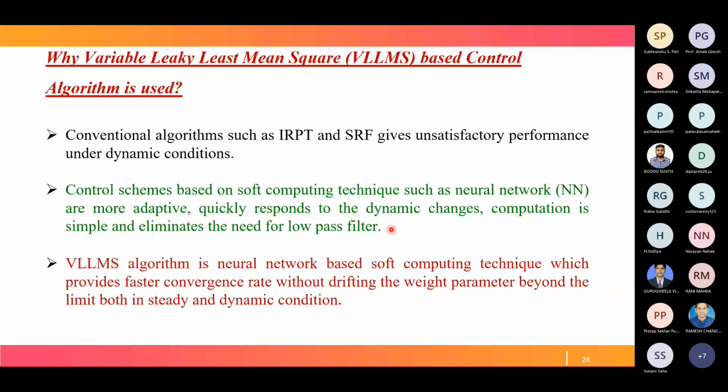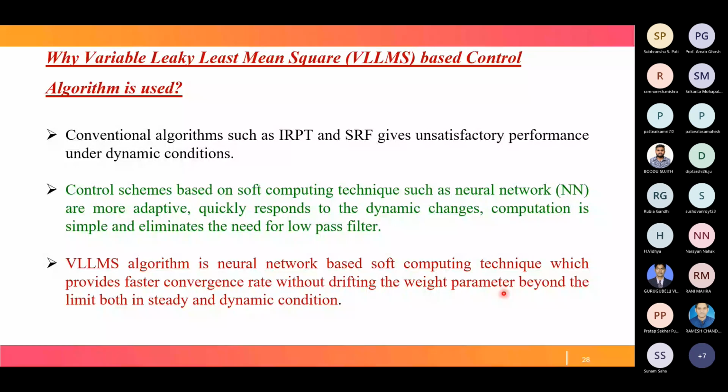This VLLMS algorithm is a neural network based soft computing technique. It provides a faster convergence rate without drifting the weight parameter. This is one of the important things of this VLLMS algorithm: without drifting the weight parameter, meaning the weight parameter will not go beyond the limit. For that, a regularization parameter is taken in the objective function.